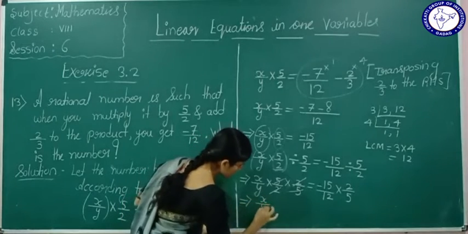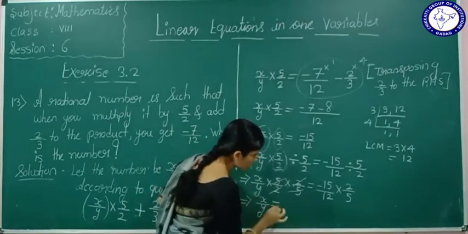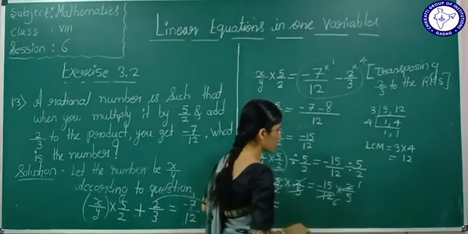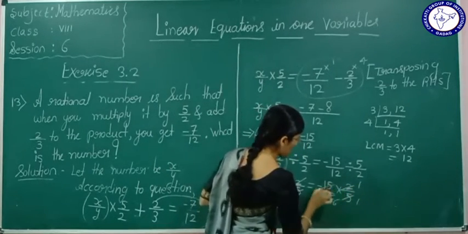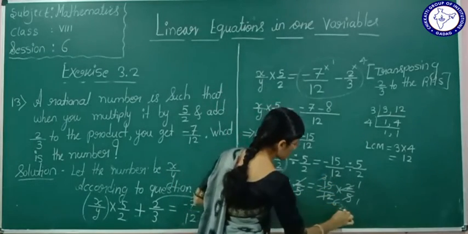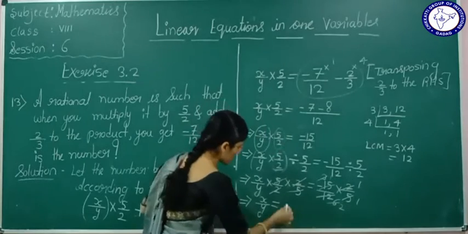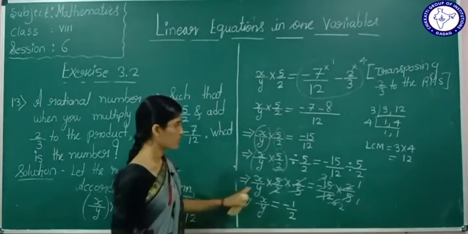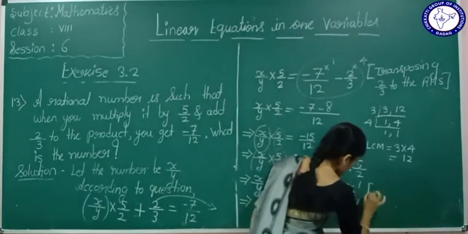x by y is equal to, now see here, 2 1s are 2, 6 2s are 12, 5 1s are 5, 3 1s are 3, 2s are. It is nothing but minus 1 by 2. Okay, what we have done in this step?